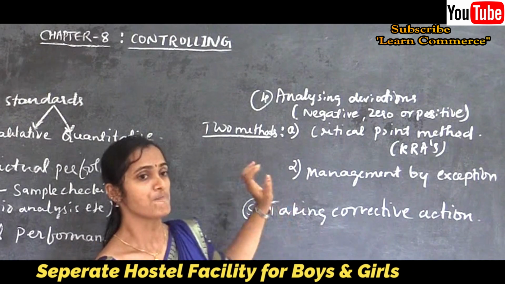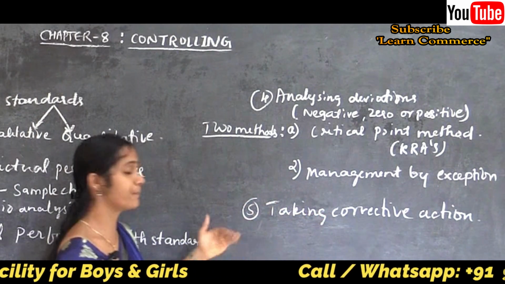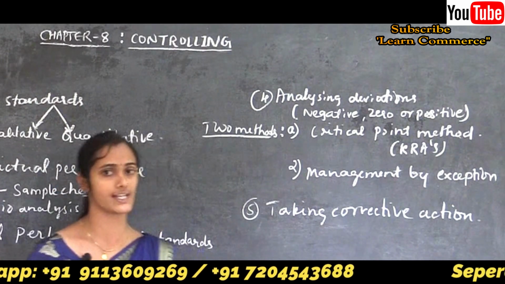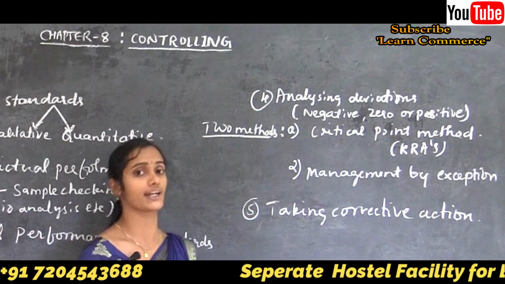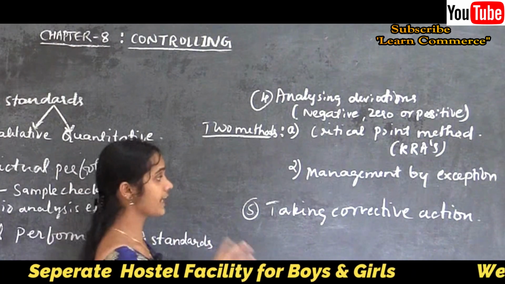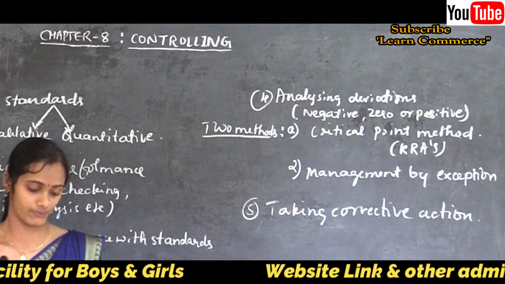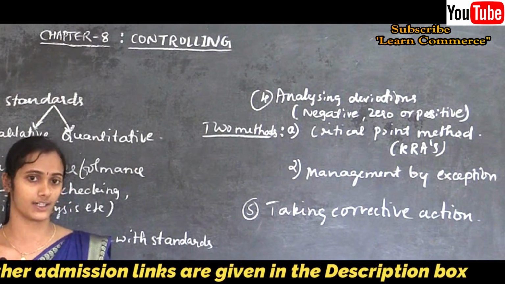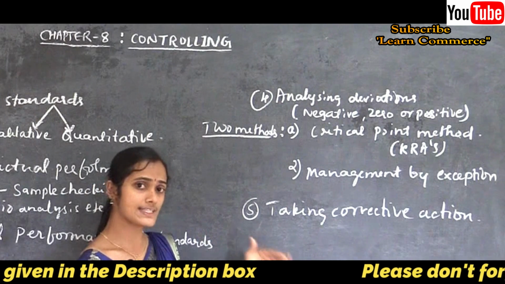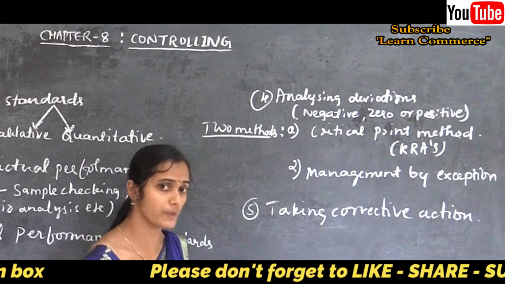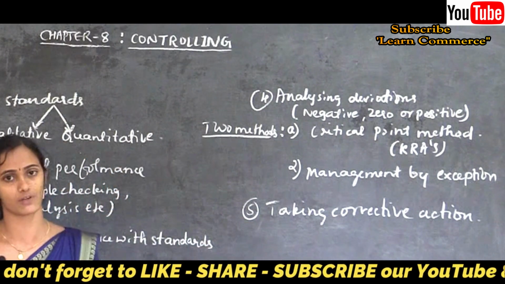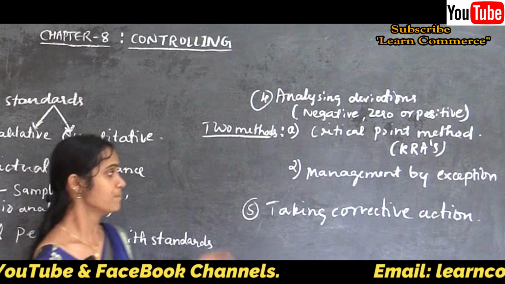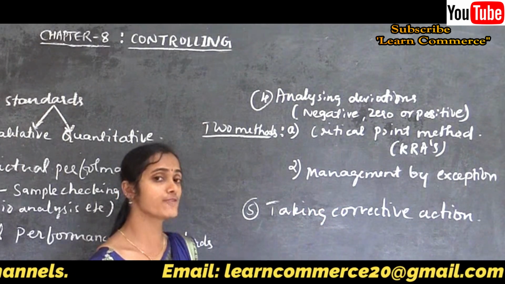But if the deviations are beyond the control, beyond the permissible limit of an organization, then they need to take corrective action. Why did that deviation happen, and what methods do we need to implement to overcome it? For survival, management focuses on achieving the objectives of the organization. We need to reach the organizational goal. That's why taking corrective action is very important.